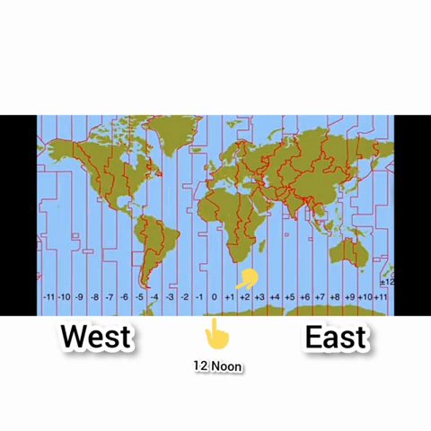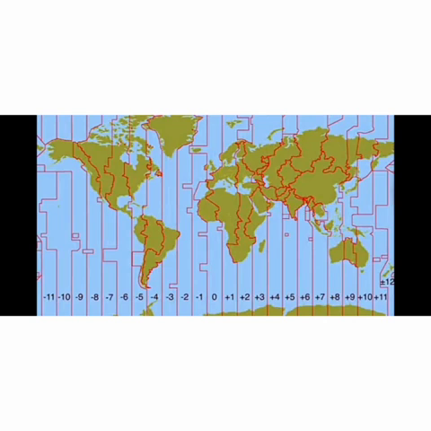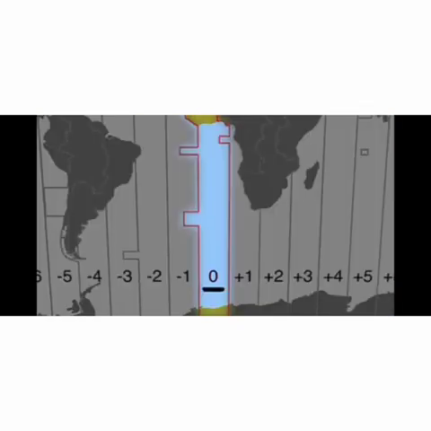If we move to the west side, then 1 hour will be decreasing. So if it is 12 noon here, then that area will have 12 a.m., and similarly 1 hour will keep on decreasing. The eastmost point is at 180 degrees. Why does 1 hour keep on increasing in the east?